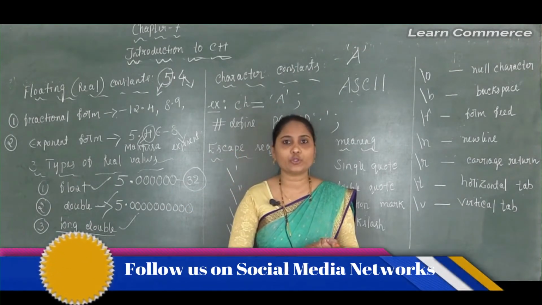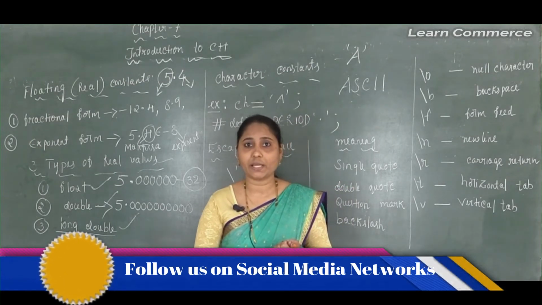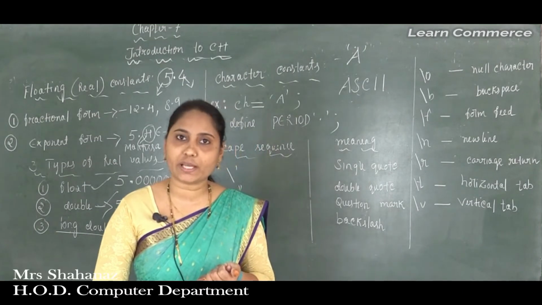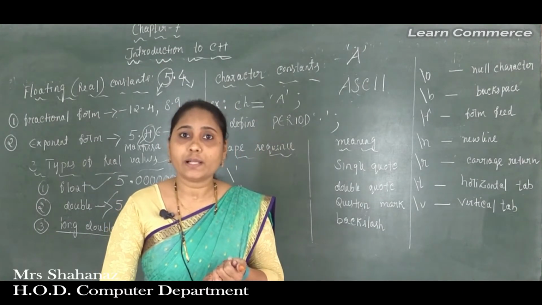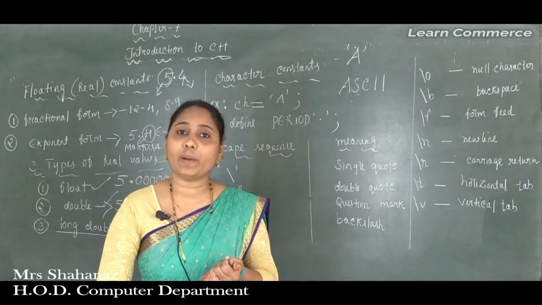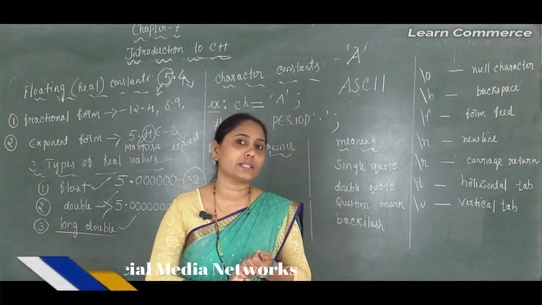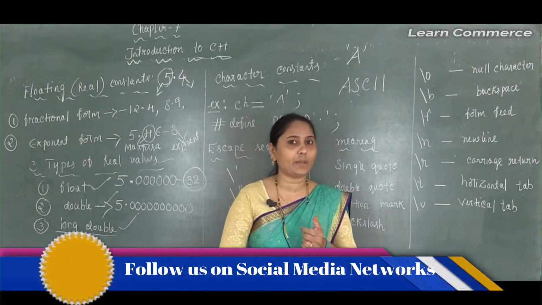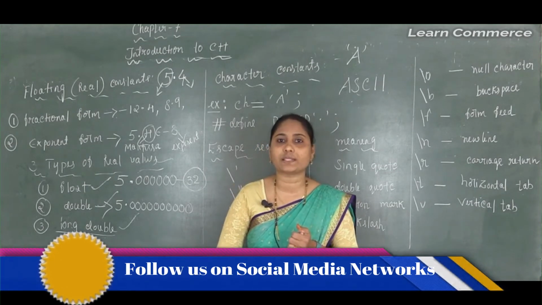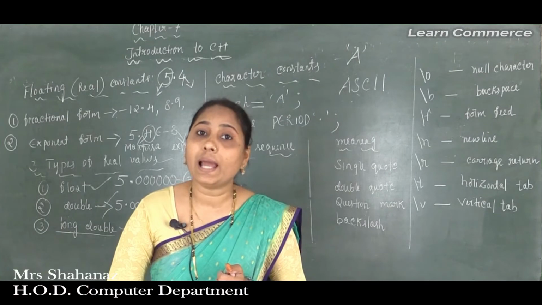ASCII has 256 characters. The 256 characters contain everything: capital letters A to Z, small letters a to z, and some special symbols, maybe the question mark, single quote, double quote. We know each and every symbol in our character set. Here I only completed some examples. Many symbols are there, called the valid character set used in the C++ programming language.